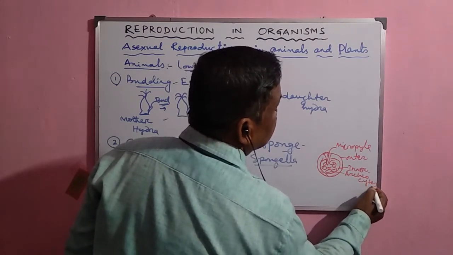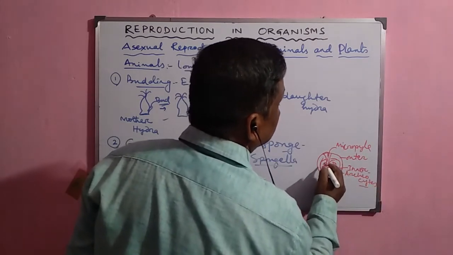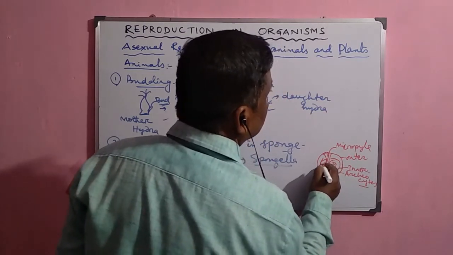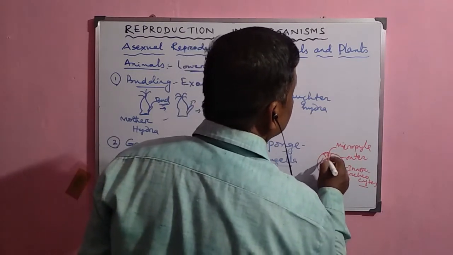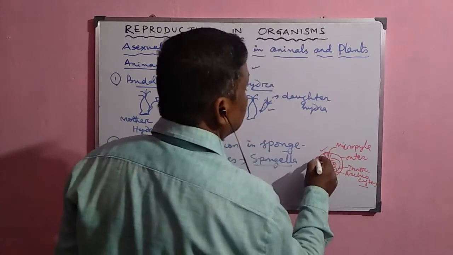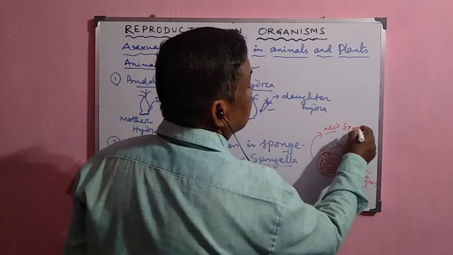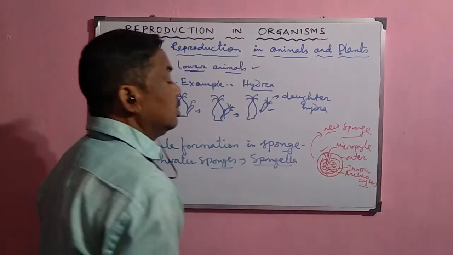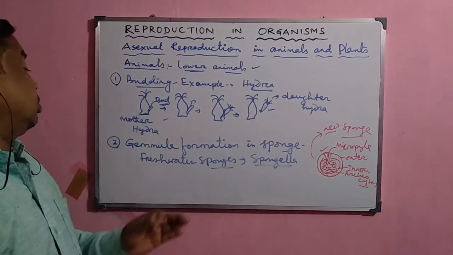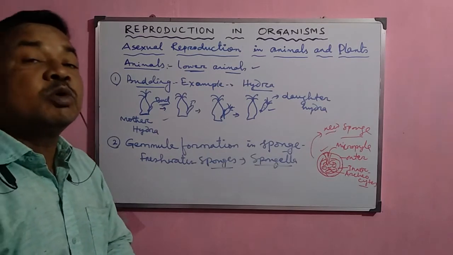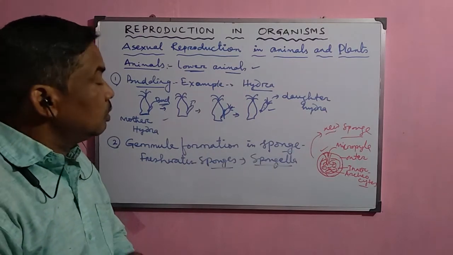Archaeocytes are present here, and they perform different functions, and later on this gamete develops into the new sponge. So this process of development of a new sponge from the gamete is called gamete formation in case of sponges.